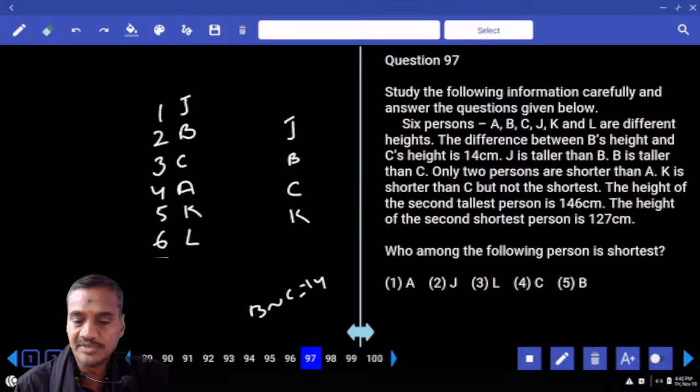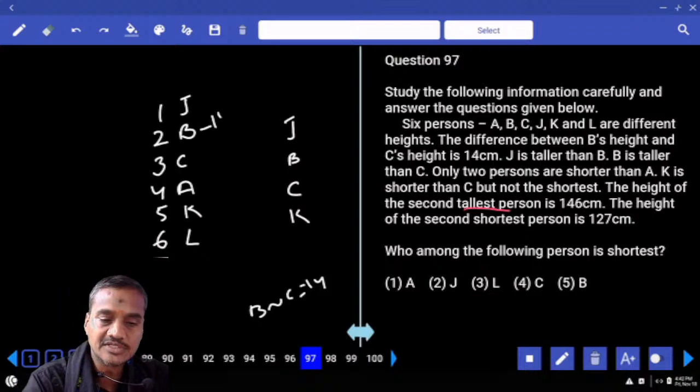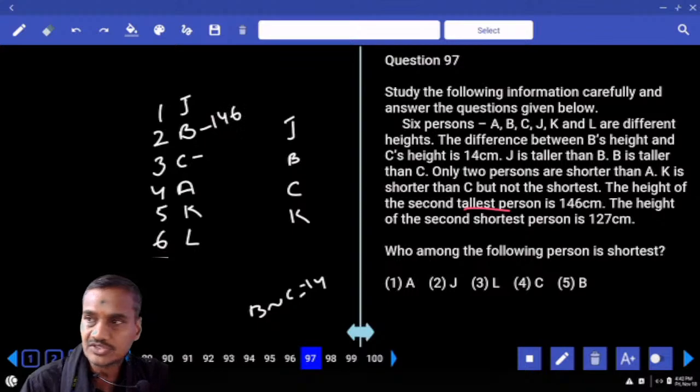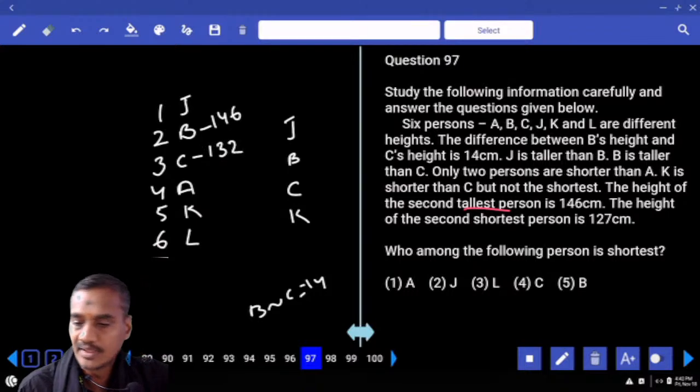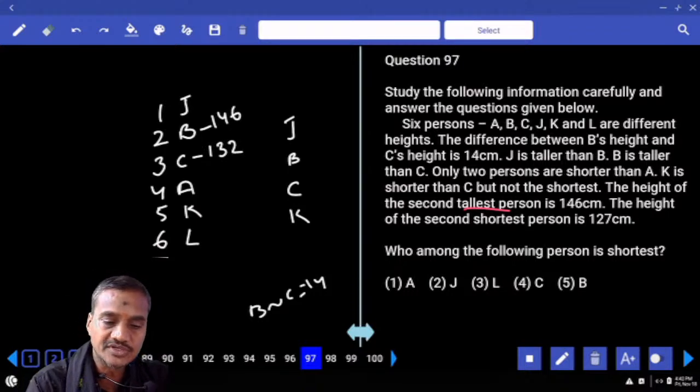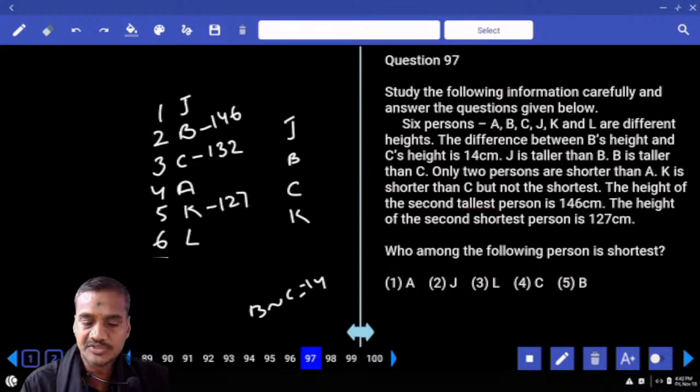The difference between B and C is 14. The height of the second tallest is 146, and B is 146. Then C is how much? C is 14 less than that, 146 minus 14, which is 132. And the height of the second shortest, that is K, is 127. Then who among the following is the shortest? L is the shortest, choice 3.